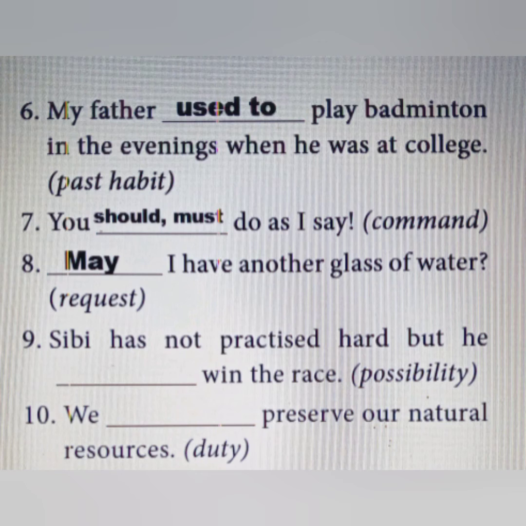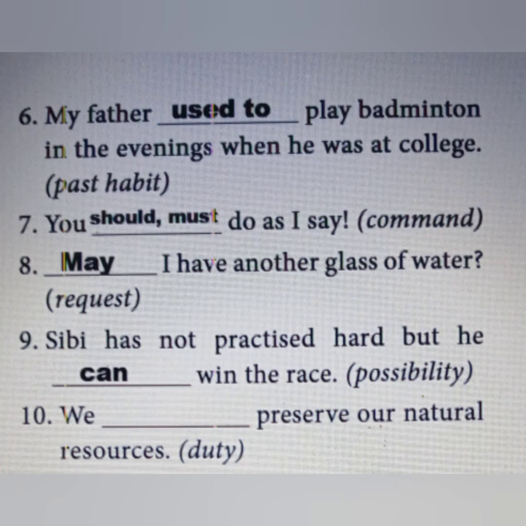Here, one more thing is very important. CB has not practiced hard. The first half of the sentence is in negative form. Here the word but indicates that the second half of the sentence must be in positive form. So the answer is can. CB has not practiced hard but he can win the race.